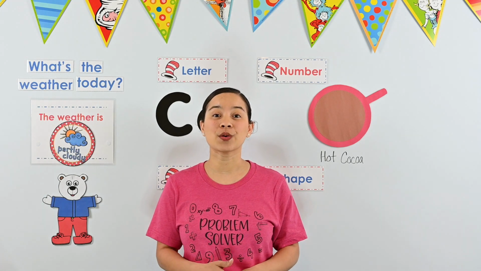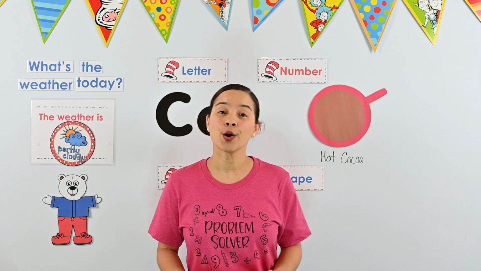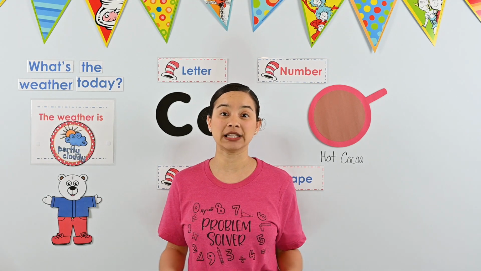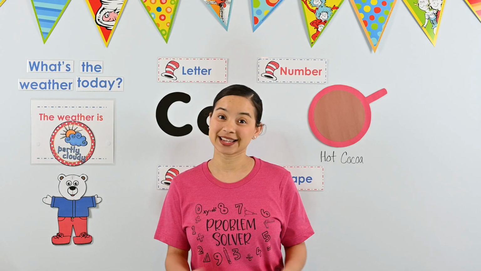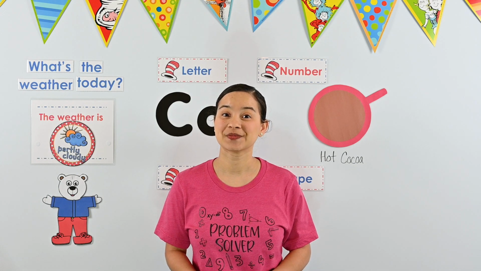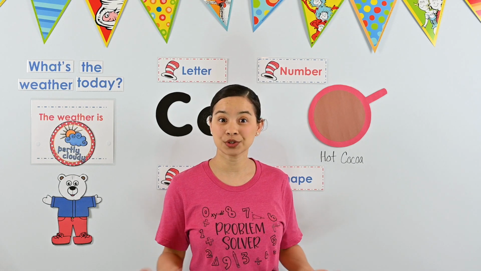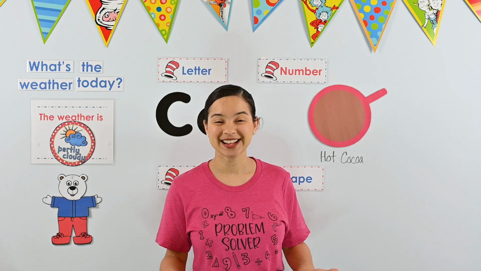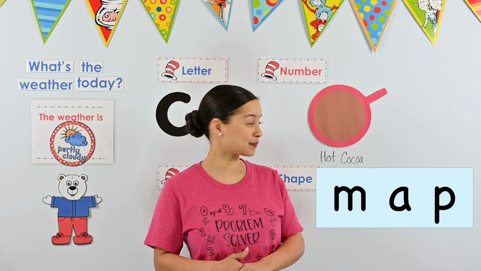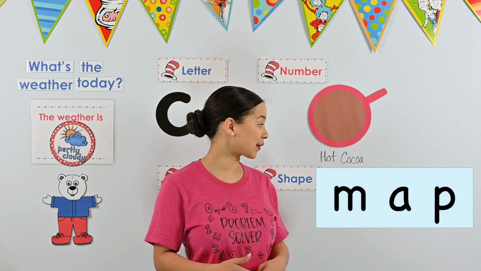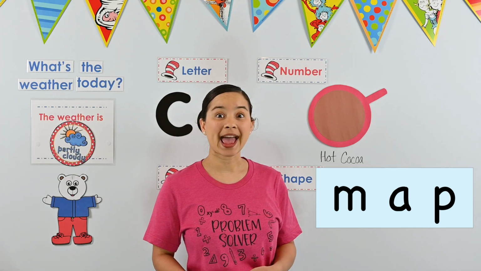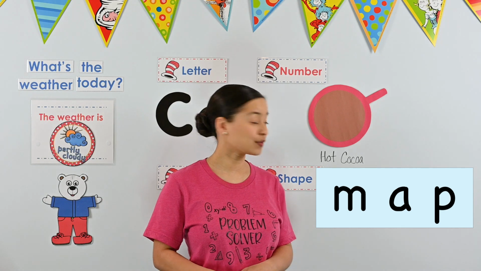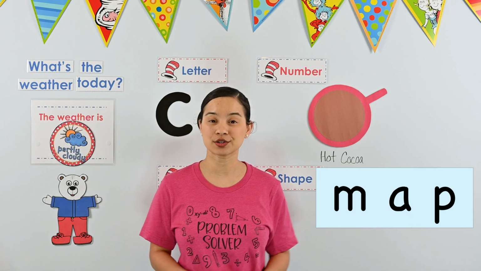Okay, friends, before we move on to our number of the week, it's time to practice reading a word. This week, we are going to start reading words. We're going to take some of the letters and sounds we've learned to make a word. Can you help me read today's word? I'll help you out. We'll do it together. Ready? Let's take a look at our letters. I see the letter M, the letter A, and the letter P. We've learned all those letters so far.